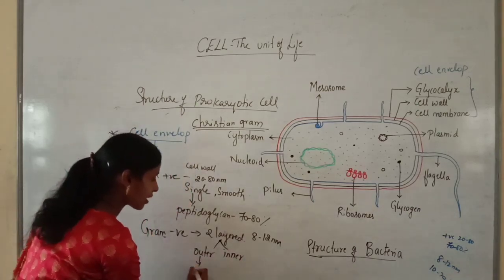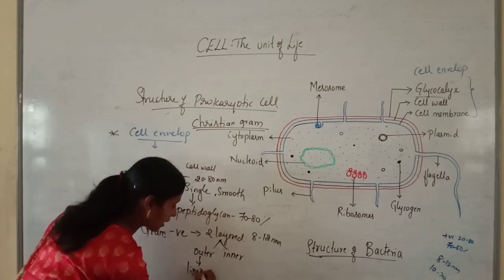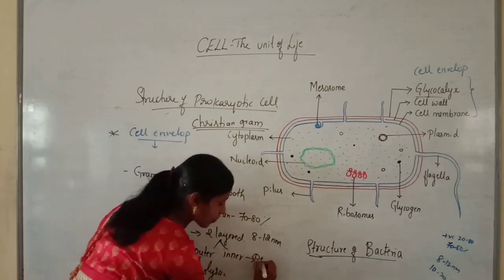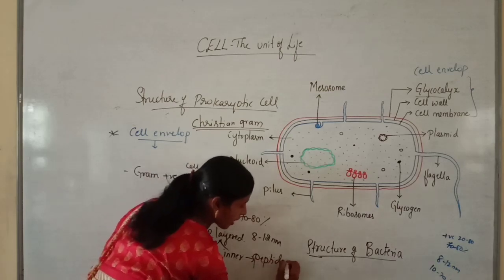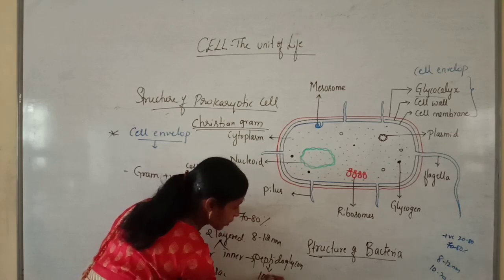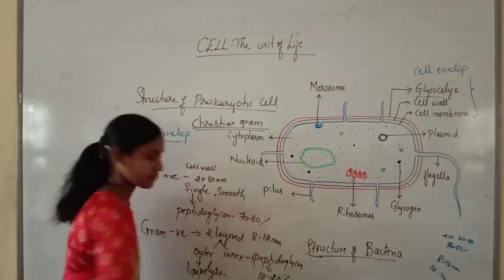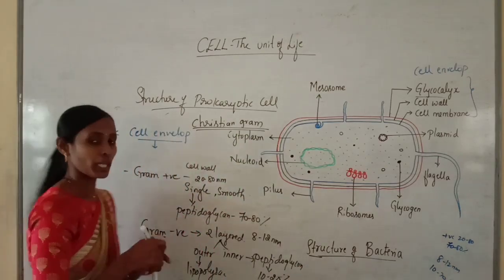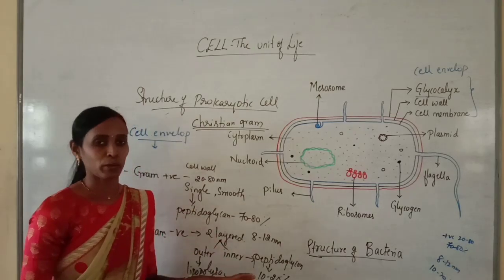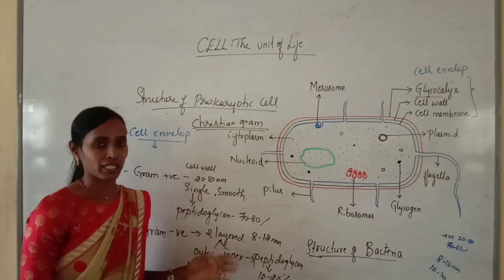The outer layer is made up of lipopolysaccharides and the inner layer is made up of peptidoglycan, and peptidoglycan content is about 10 to 20%. So this is how, depending upon the cell wall, we can classify the bacteria into gram-positive and gram-negative bacteria.